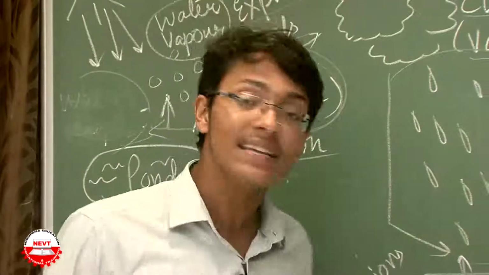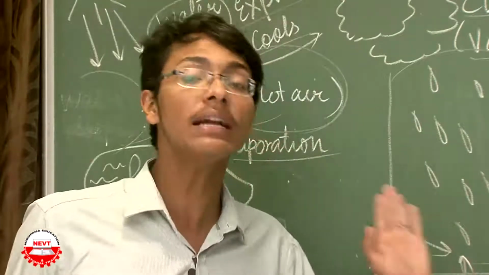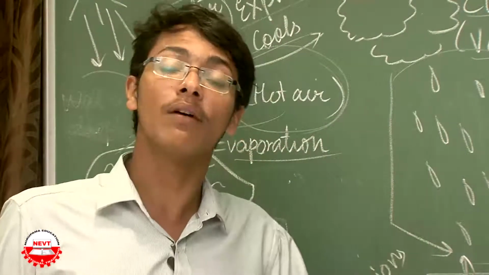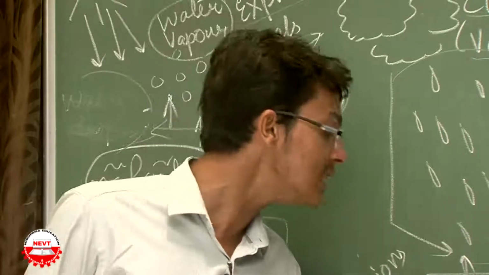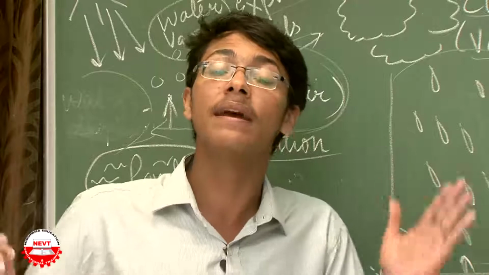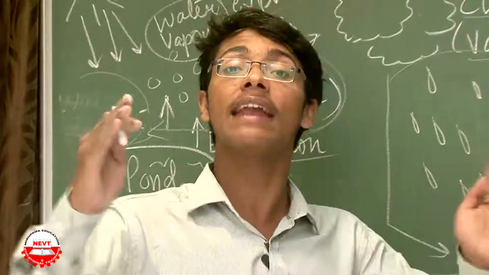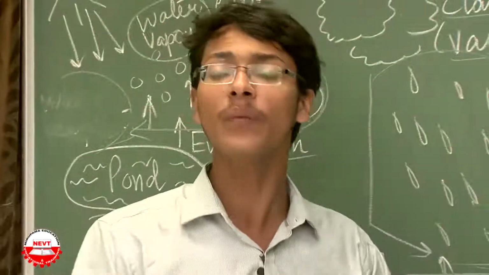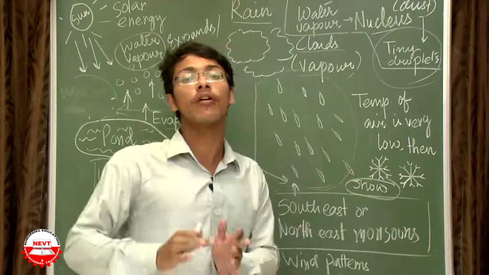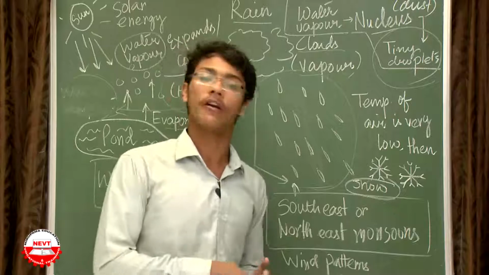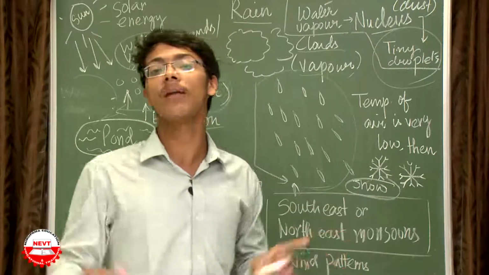So my point is, the wind pattern definitely decides the rain, and the wind patterns mainly responsible for rainfall in India are the southwest and northeast monsoons, because these winds carry the clouds filled with a good amount of water droplets capable of causing adequate amount of rainfall. So this is all about rain.